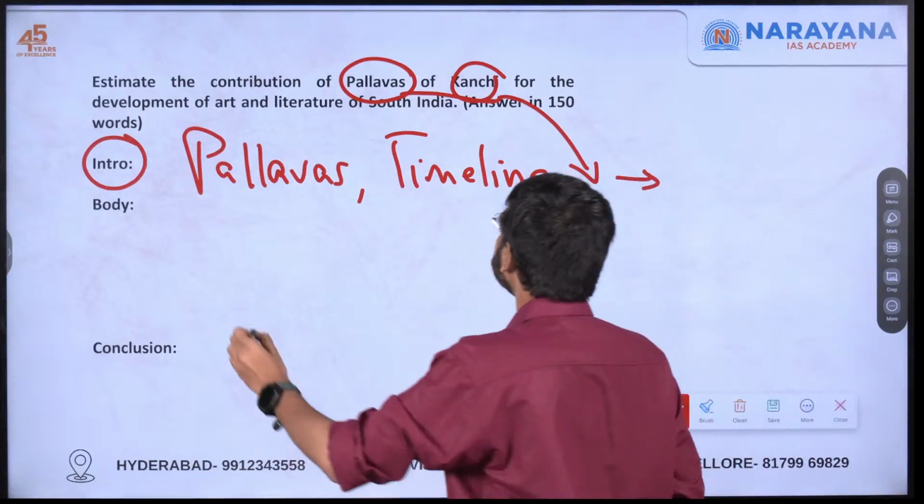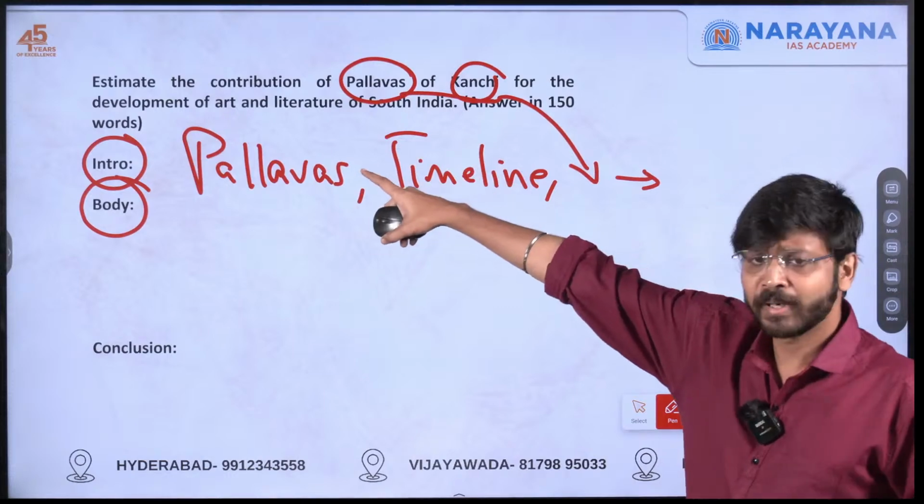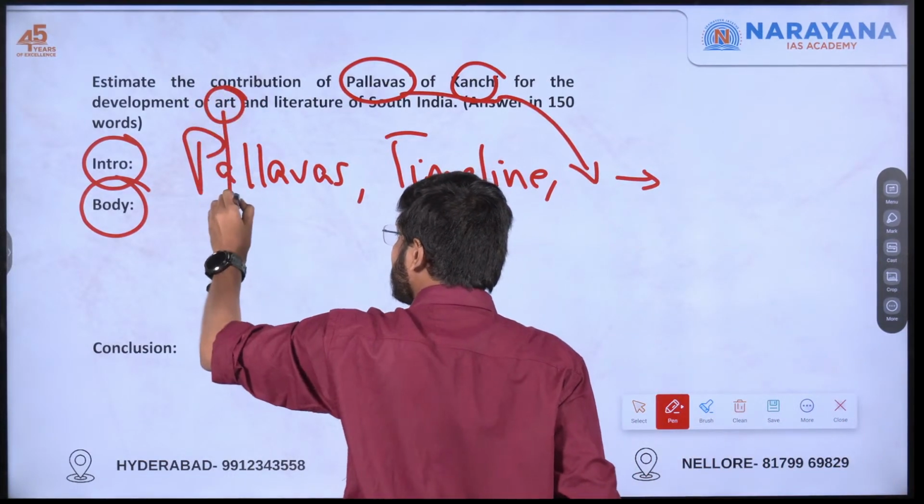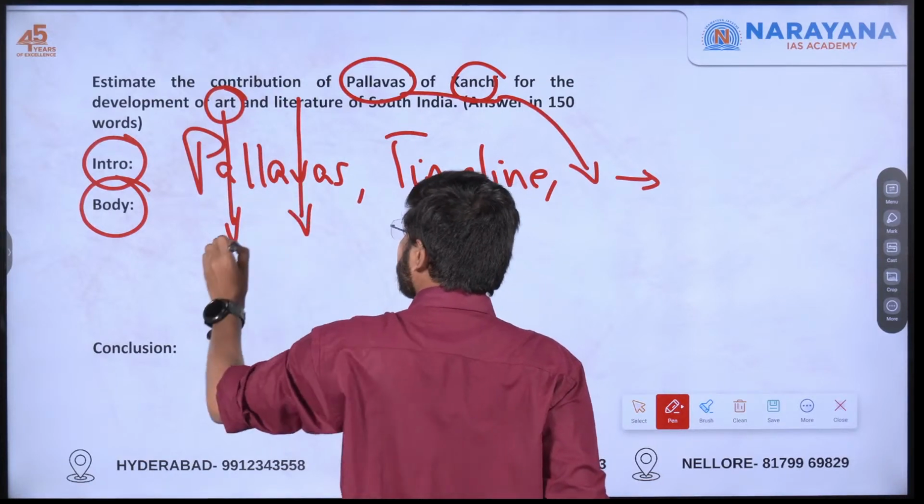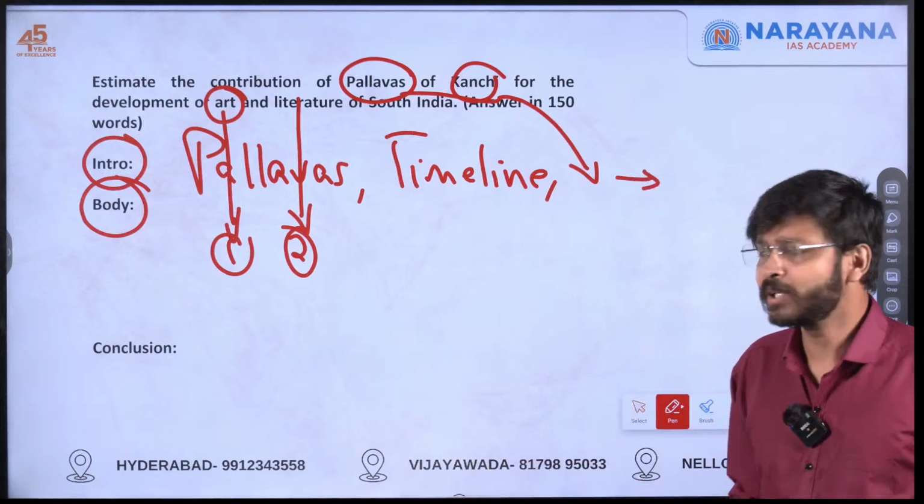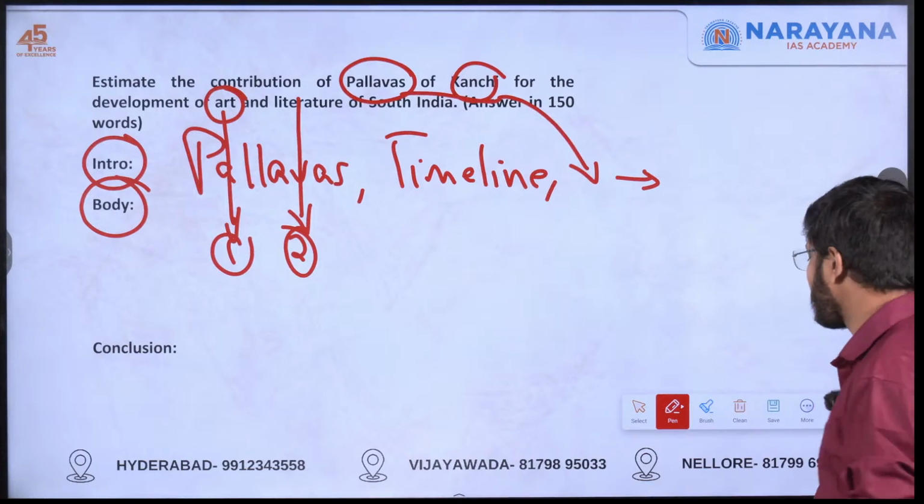In the body, what is the demand of the question? For the development of art and literature, they have specifically given art and literature. One is art, the other one is literature. If you want to make a table, you can make a table, no issue. But still, if you want to write it in points, I would prefer to write it in points only.